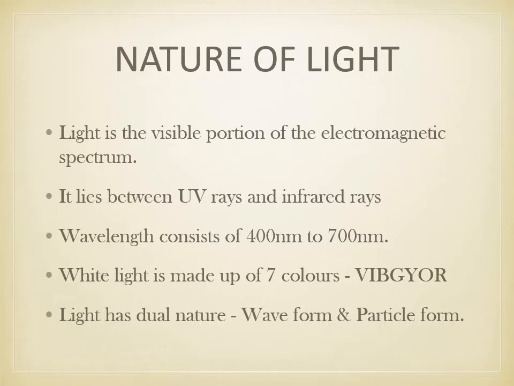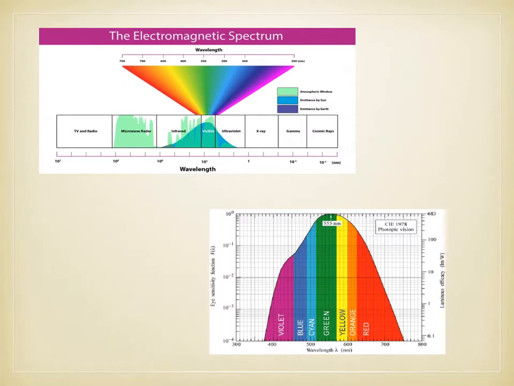So light has a dual nature, waveform and particle form. So this is the electromagnetic spectrum, in which we can see the visible light is in between the infrared and ultraviolet rays.